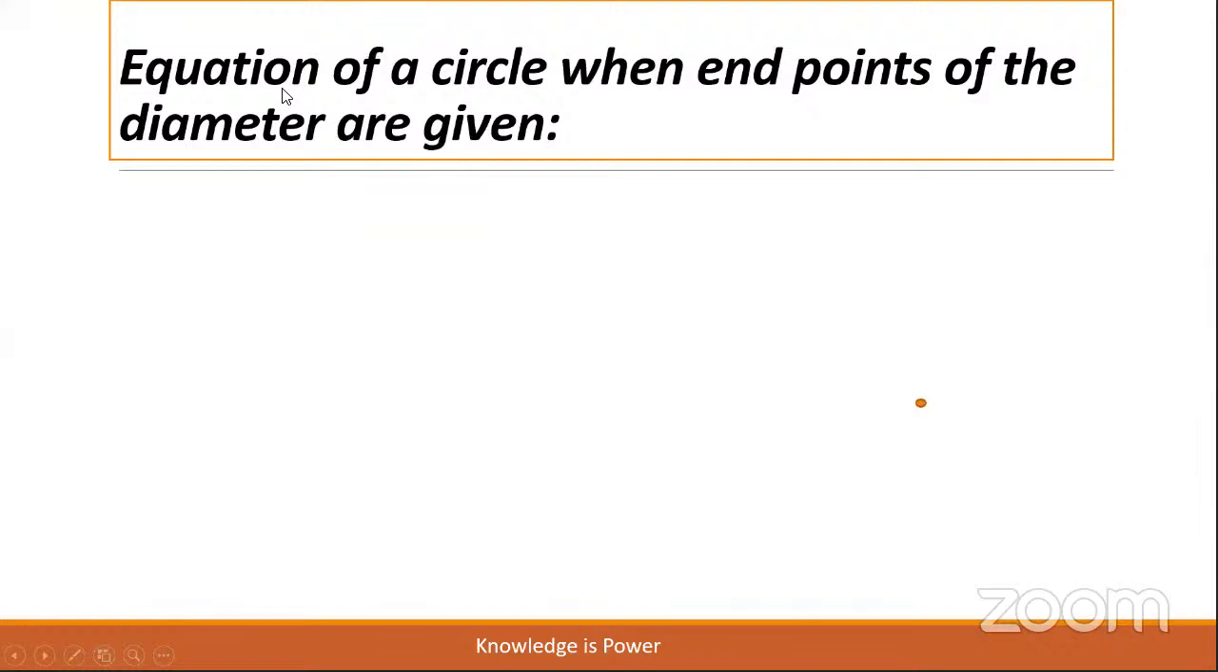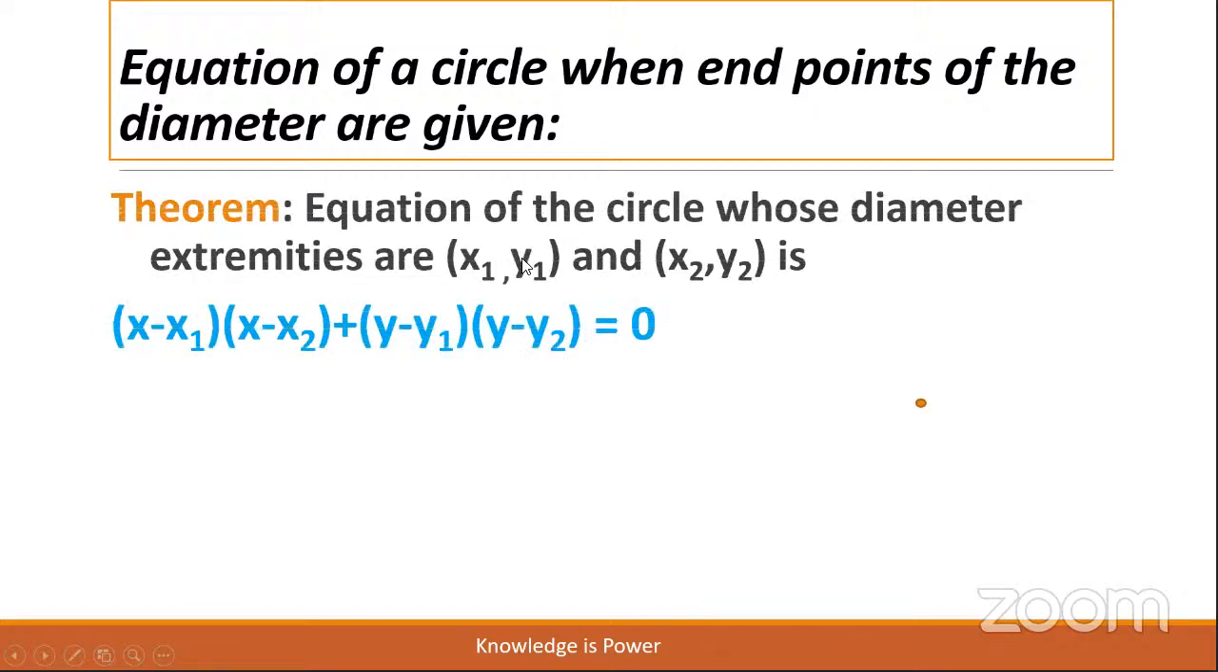Dear children, we shall discuss the equation of a circle when endpoints of the diameter are given. So far, we have discussed the equation of the circle when we know the center and radius, or when we know the coefficients g, f, c in the general form. Now we shall find the equation of the circle when endpoints of the diameter are given. Suppose A(x1, y1) and B(x2, y2) are the extremities of the diameter of the circle. Then its equation is (x minus x1)(x minus x2) plus (y minus y1)(y minus y2) is equal to 0.